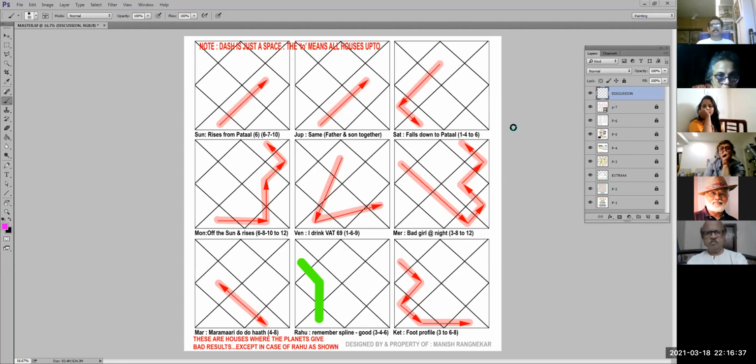Okay. So now the way to remember this is basically, if you remember, this is Patal. Okay. So sun is in Patal at the moment. रात के time और it is वो sunrise हो रहा है. So that's why these houses are bad for sun. Okay. Similarly, Jupiter is the sun's father, so it is going along with the sun. So for Jupiter also these houses are bad.